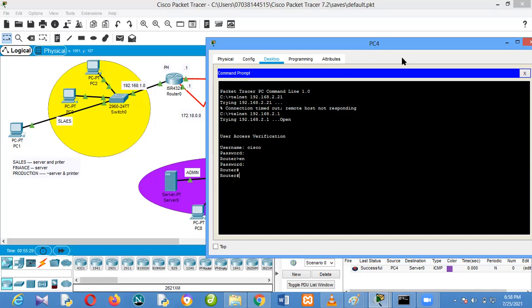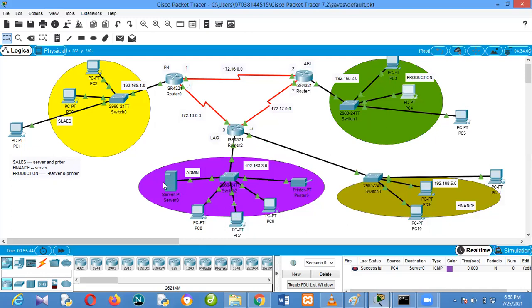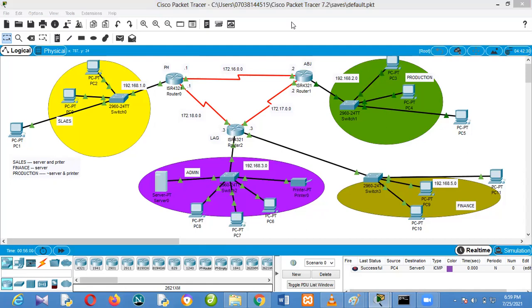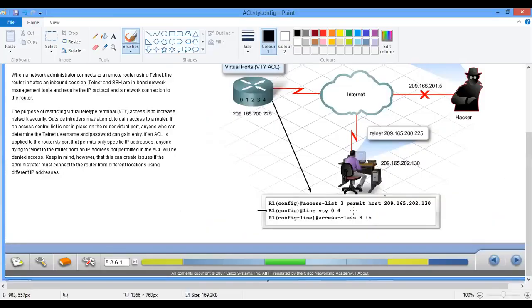But for security reasons, it might not be proper in some organizations and setups. So I can make it such a way that if you want to configure the router, you have to come to the server. I can make it only on the server. If you stay anywhere else, it will not configure except you're on the server. How can I do that? It's from this command. You see, I am on line VTY.